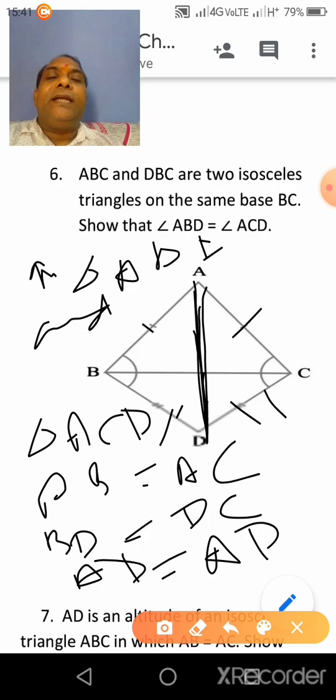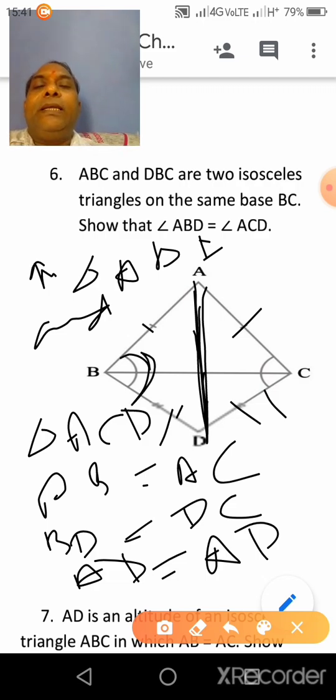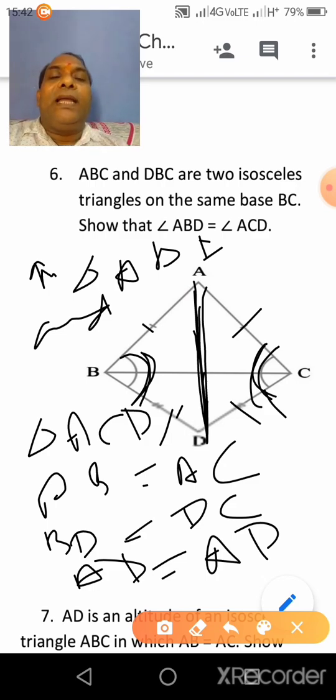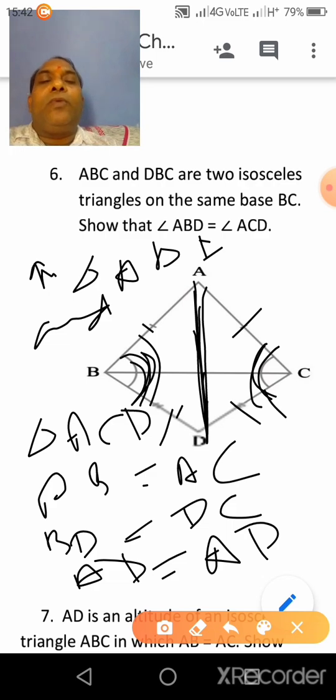So you can say that triangle ABD is congruent to triangle ACD by SSS congruency. Therefore angle ABD will be equal to angle ACD by CPCT. Clear?